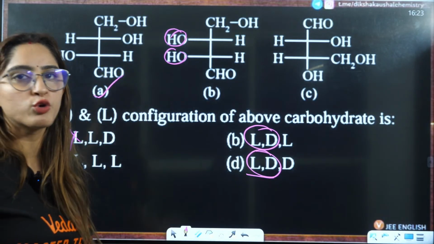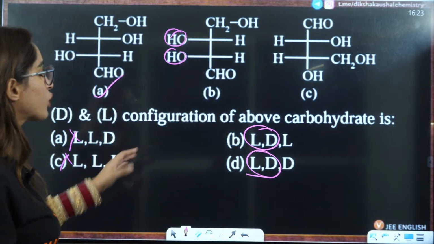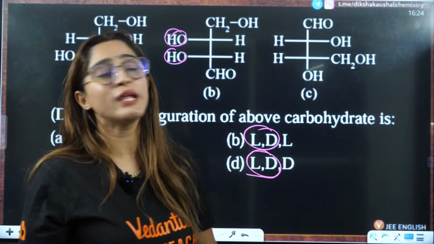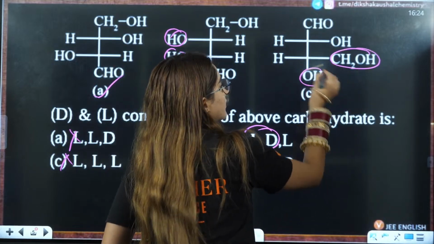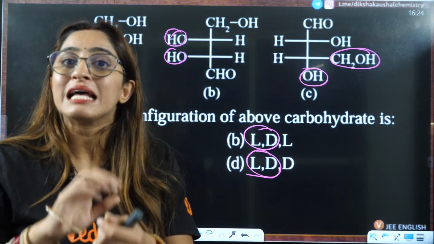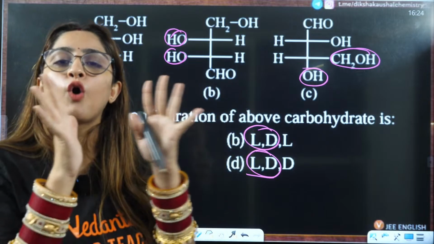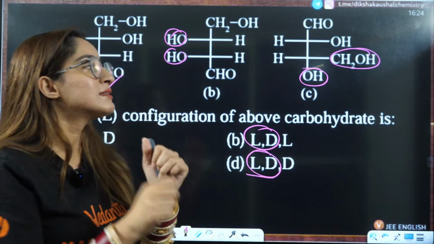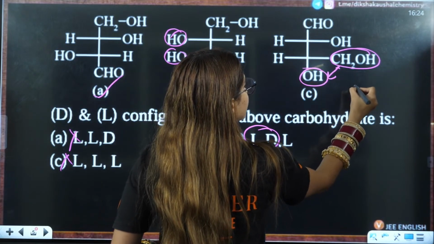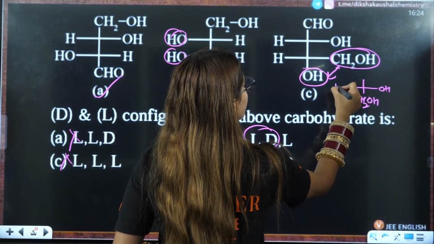So by elimination, usually in JEE Advanced, you won't be able to solve questions just by elimination. You have to know the concept thoroughly. If you see this here, you can't rotate it because you need CH2OH here. See one thing, if you do odd exchanges, then the configuration will change. If you do even exchanges, then the configuration will remain the same. That is why I'll firstly replace this to this position. Then it will become CH2OH here, and here you will have OH, and here you will have H.